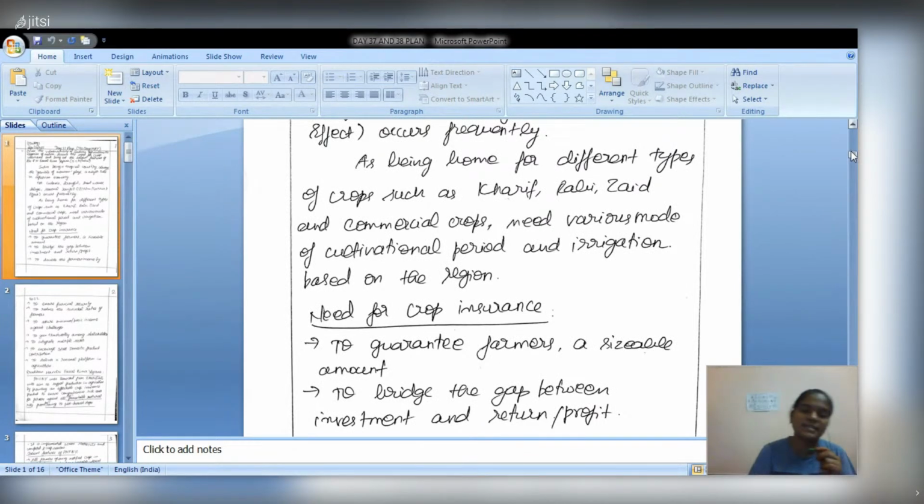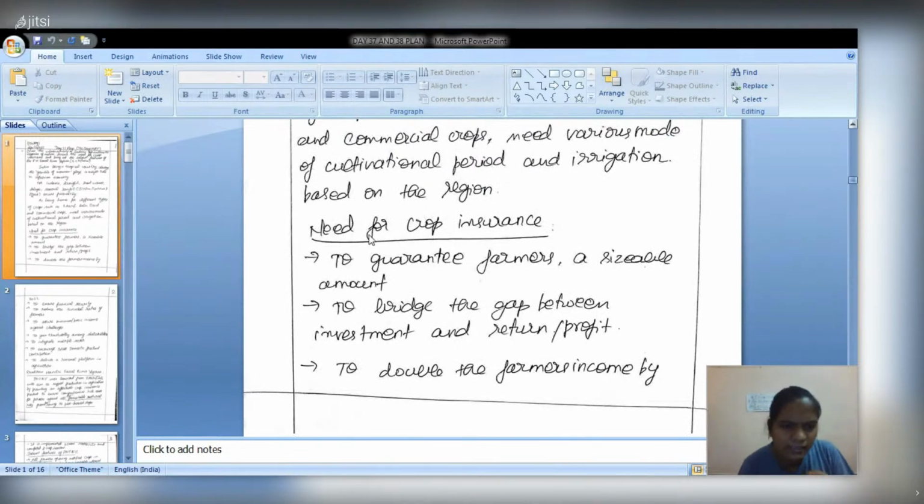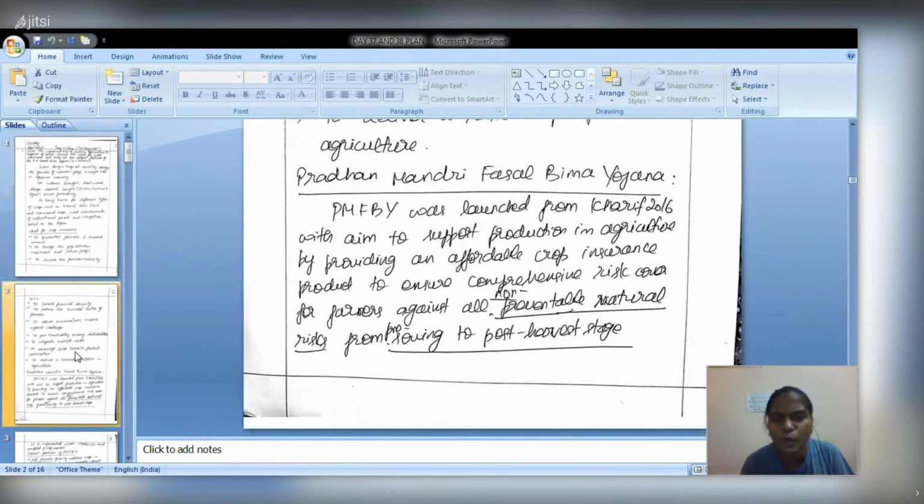It will guarantee farmers a sizable amount of income. The current government's motto is to double the farmers' income by 2022. By giving crop insurance, financial security will be given to the farmers, not income security, sorry. And it will bridge the gap between investment and profit. And here we can double the farmers' income. That is the motto.